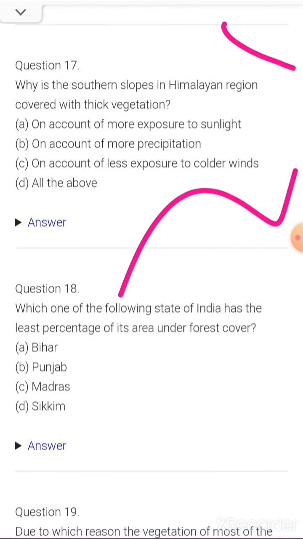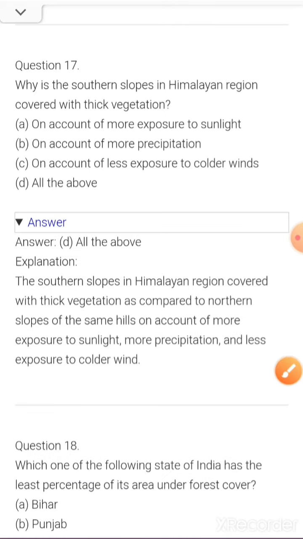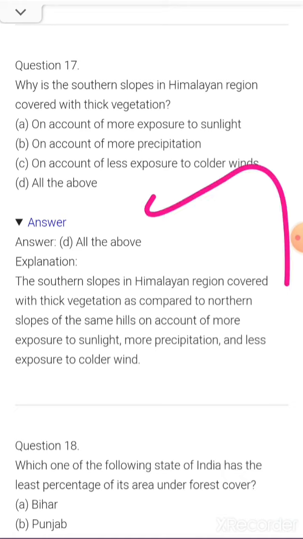Okay, the next one is given to you, students. Why are the southern slopes in the Himalayan region covered with thick vegetation? On account of more exposure to sunlight, on account of more precipitation, on account of less exposure to colder winds, or all of these? So the correct answer is all of these.